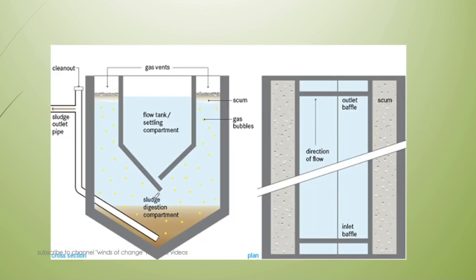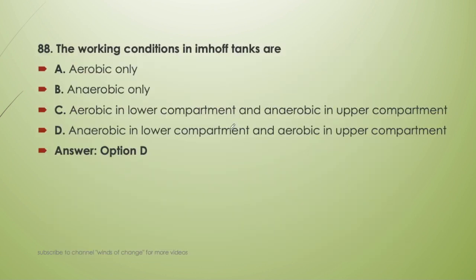We can see here in the Imhoff tank, at the bottom we can see at this section, the anaerobic condition that can develop here, and at the top there will be a condition of aerobic. So the bottom will be anaerobic in the lower compartment, and aerobic in the upper compartment.